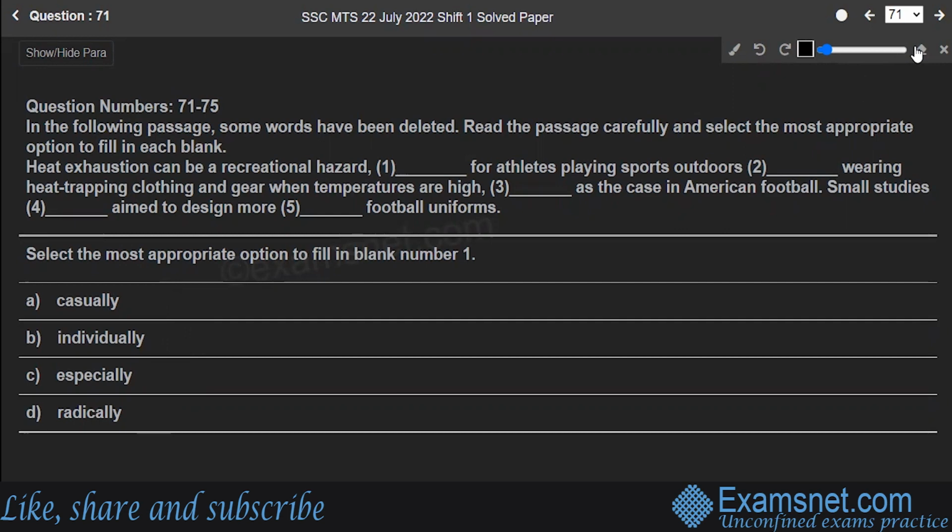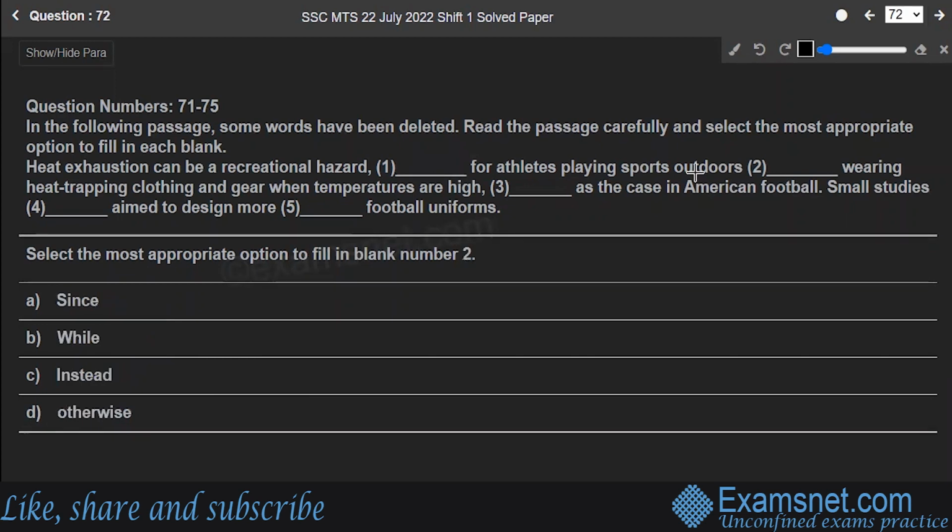So the sentence becomes: heat exhaustion can be a recreational hazard, especially for athletes playing outdoor games. This has the same impact as if I had said particularly. Heat exhaustion means a state of fatigue and weakness caused by prolonged heat exposure, usually with normal body temperature. So option C is the correct fit. Next is question number 72.